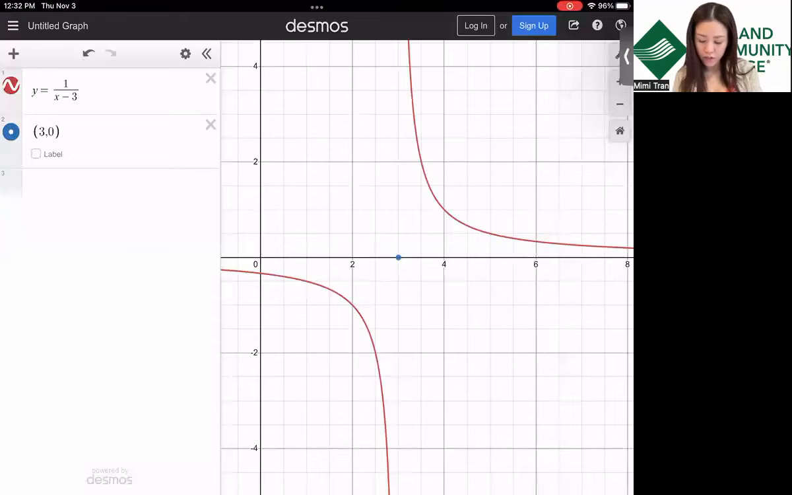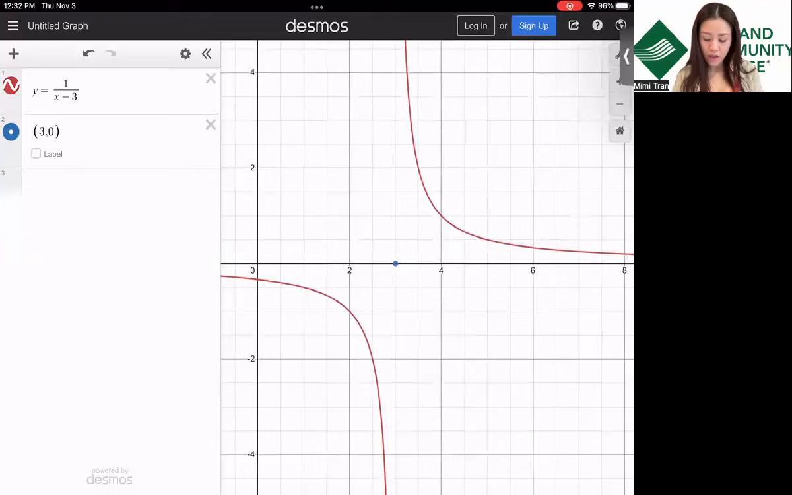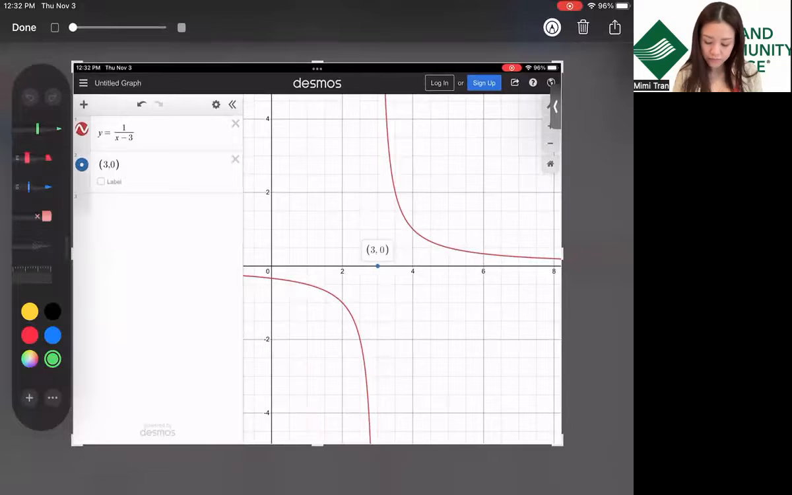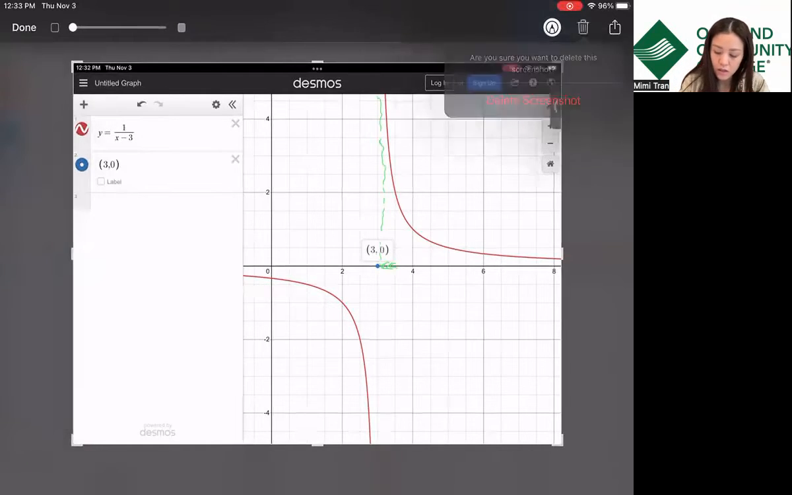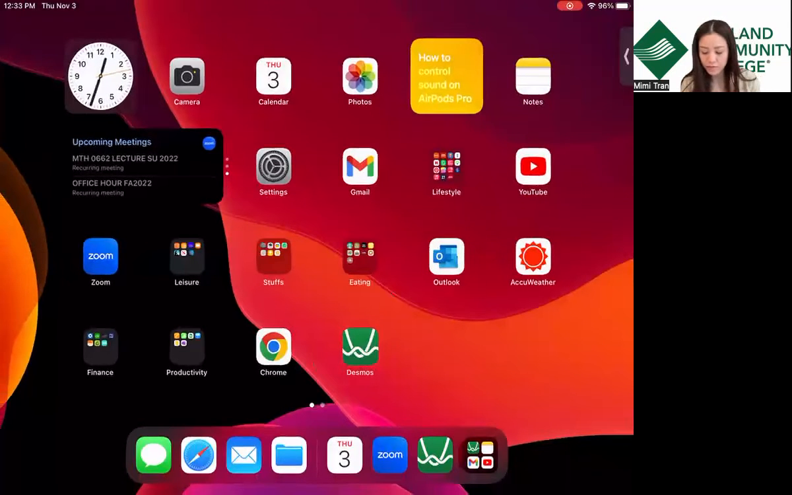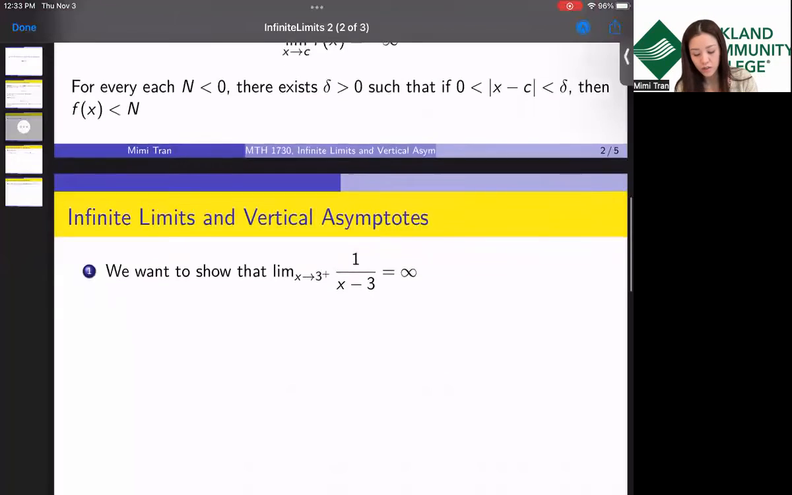So here I have the function 1 over x minus 3, and around 3, as you can see, if you approach 3 from the right, it looks like the function goes to positive infinity, right, without bound. So let's prove that using algebra and the definition of the infinite limit.